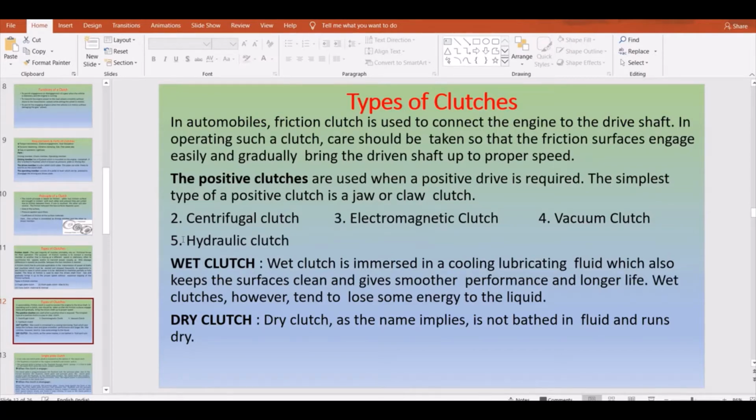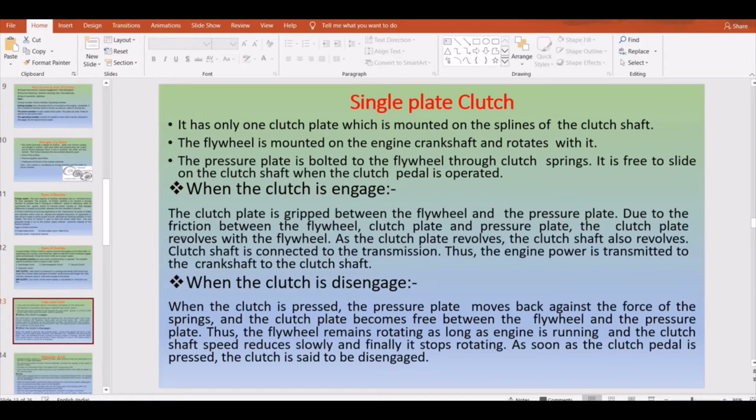Again, in the case of clutches, you have the wet clutch and the dry clutch. A wet clutch is one which is immersed in lubricating fluid, which keeps the surface clean and gives smooth performance. Wet clutches generally have a longer life. A dry clutch is one where the clutch is not immersed in fluid, so it runs dry. In most automobiles you will have wet clutches. There are a few cases, such as certain motorcycles or automobiles, with a dry clutch also, which we'll see later in the applications. Now let's move on to the single plate clutch.